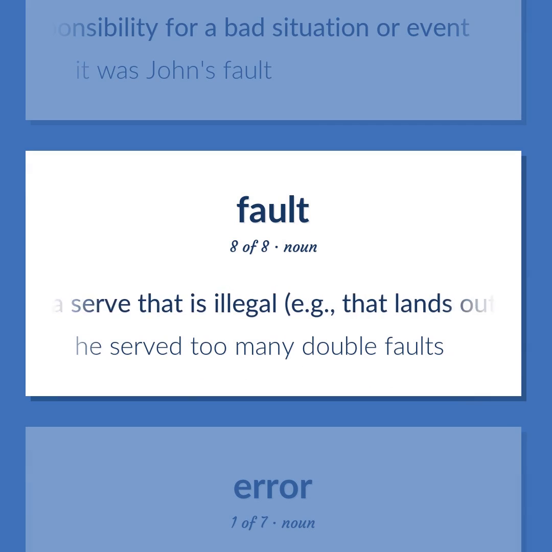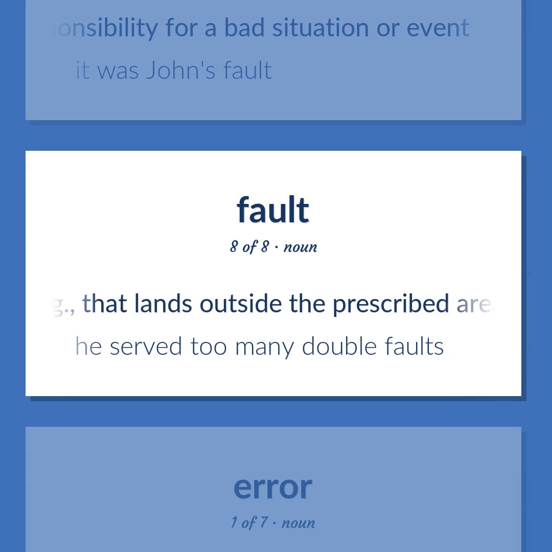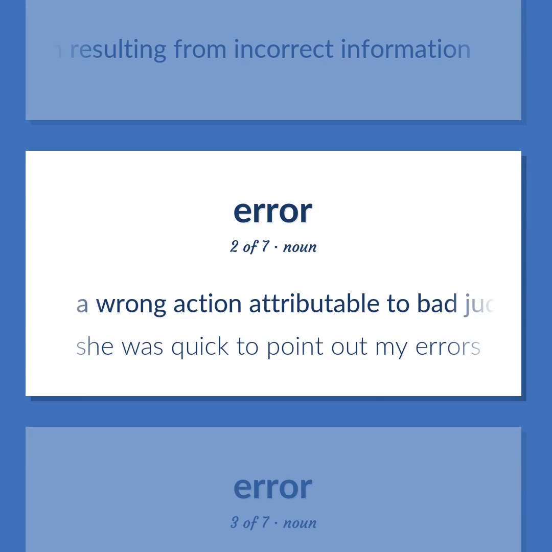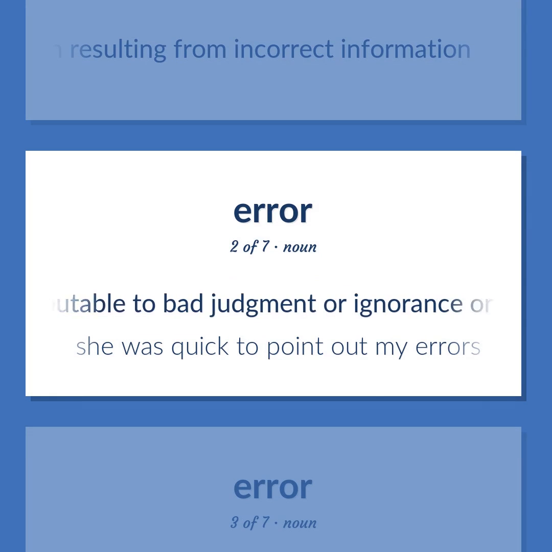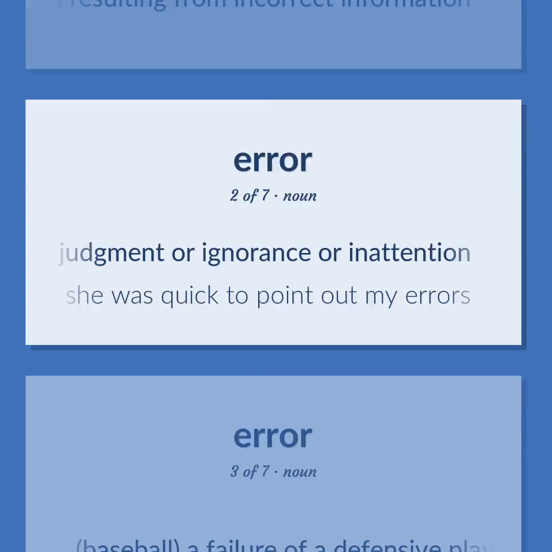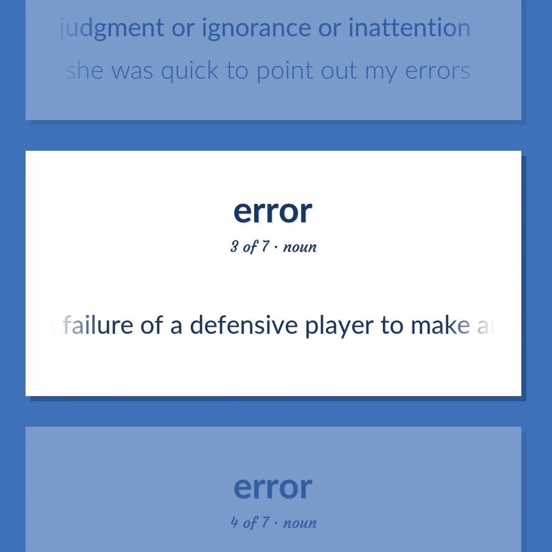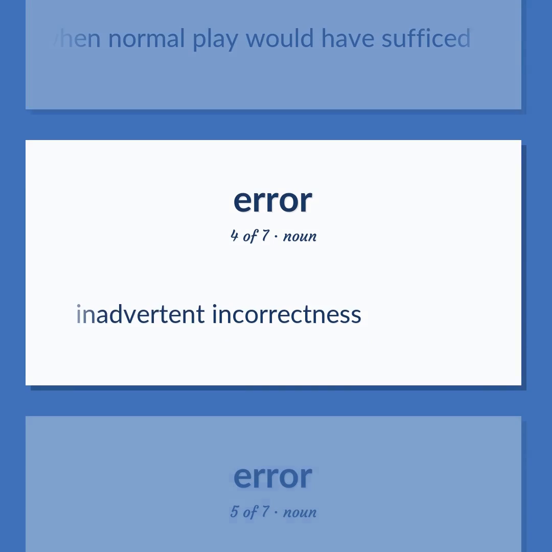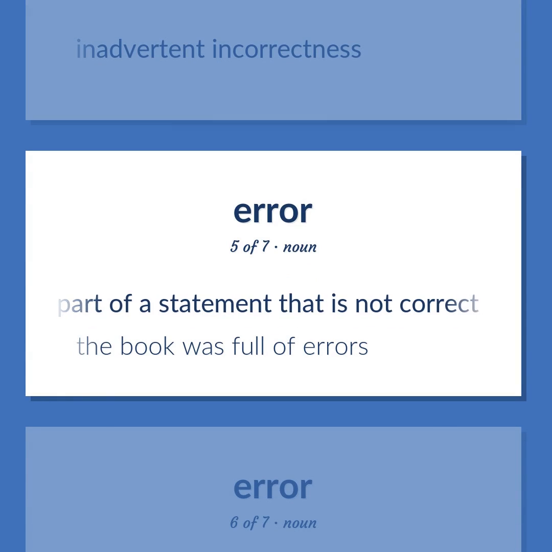Sports. A serve that is illegal, e.g., that lands outside the prescribed area. He served too many double faults. A misconception resulting from incorrect information. A wrong action attributable to bad judgment or ignorance or inattention. She was quick to point out my errors. Baseball. A failure of a defensive player to make an out when normal play would have sufficed. Inadvertent incorrectness. Part of a statement that is not correct. The book was full of errors.